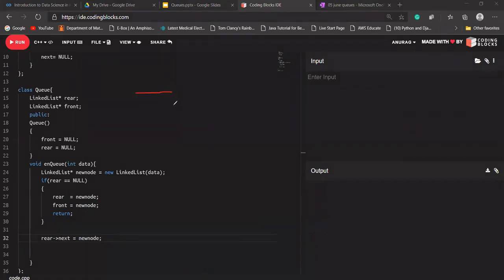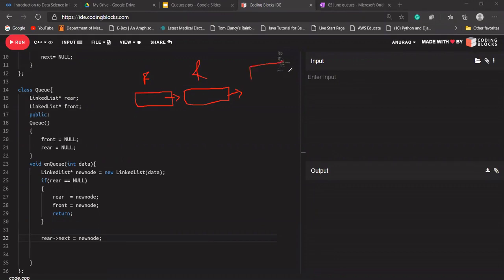Let's say there is one node available, two nodes available. Let's say front is pointing to this node, rear is pointing to this node. Its next will be pointing to, of course, null. So what I'm saying is rear's next should be the new node that has been created.